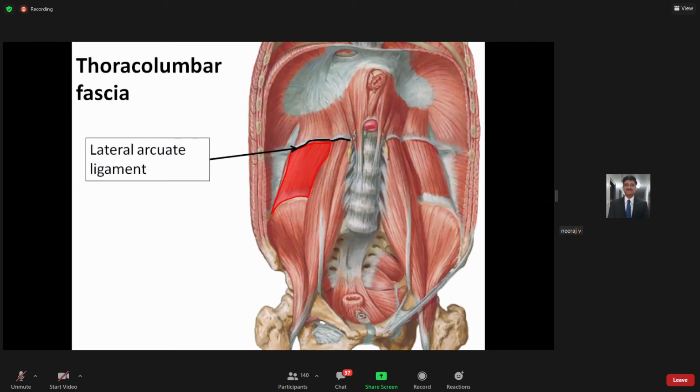So this thoracolumbar fascia, here it was the fascia covering your psoas major muscle. This is the medial arcuate ligament. Lateral to that, the uppermost extent of your lumbar part of the thoracolumbar fascia is thickened and forms the lateral arcuate ligament. This is the medial arcuate ligament, and this is the lateral arcuate ligament. The medial one is formed by thickening of the psoas fascia, and the lateral one is formed by thickening of your thoracolumbar fascia. Now this thoracolumbar fascia can even be asked as a short note in your exam.